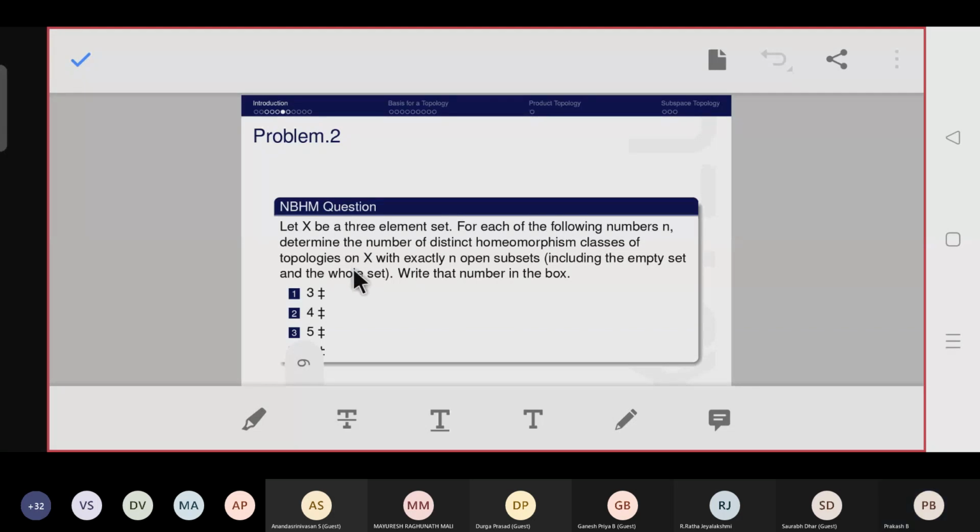That means you want to count the number of non-homeomorphic topologies on the 3-element set. So we have to find the number of topologies having 3 elements.